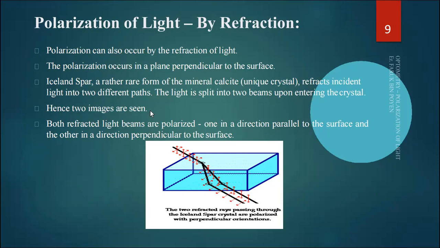Hence, two images are seen. Both refracted light beams are polarized, one in a direction parallel to the surface and the other in a direction perpendicular to the surface. The two refracted rays passing through the Iceland spar crystal are polarized with perpendicular orientations.